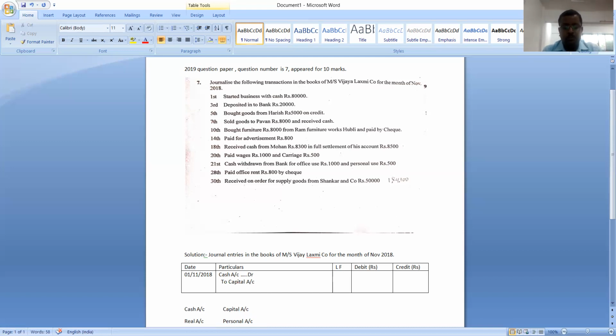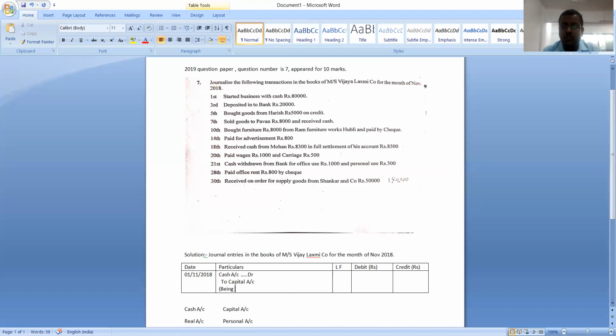Now, in the third line, what we have to write is the narration. That narration starts with "Being", and it must be written in brackets. What is this narration? Narration is nothing but a short summary of the transaction, which indicates why a particular account is debited and why a particular account is credited.